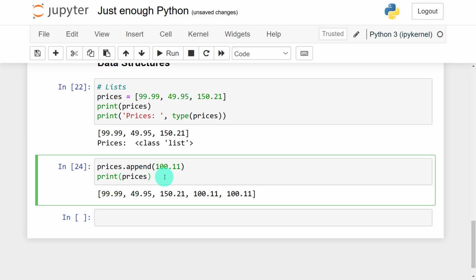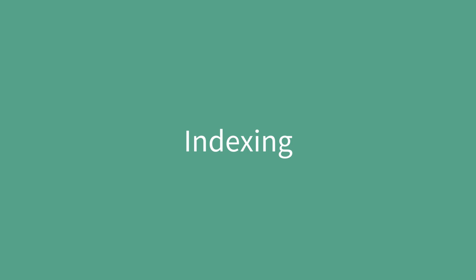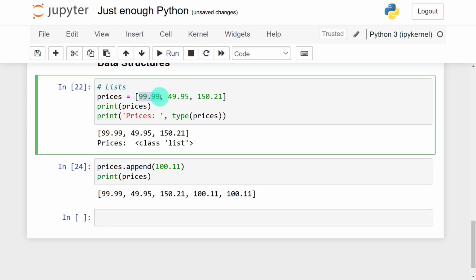Sometimes you may want to access a particular element within the list. So how do we do that? Now I'm going to introduce you to the concept called indexing. Okay, so indexing is basically accessing an element by its position. And now in Python, indexing starts from 0. So the position of an element will start from 0.